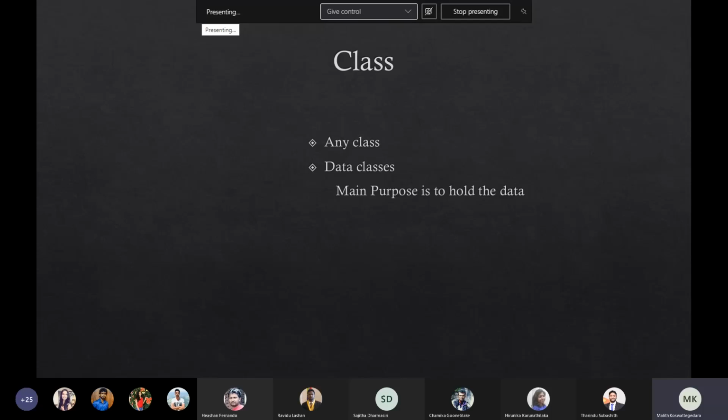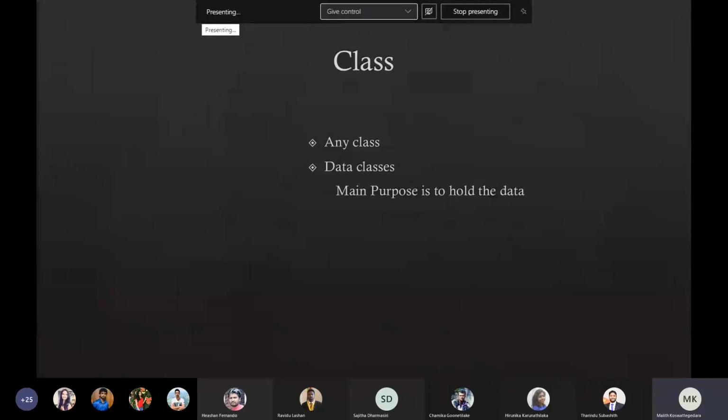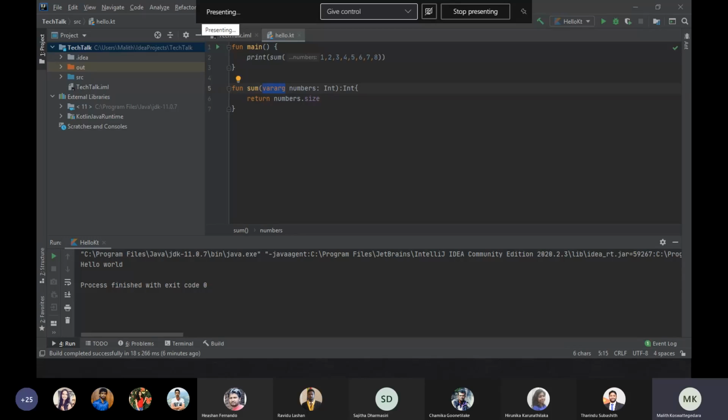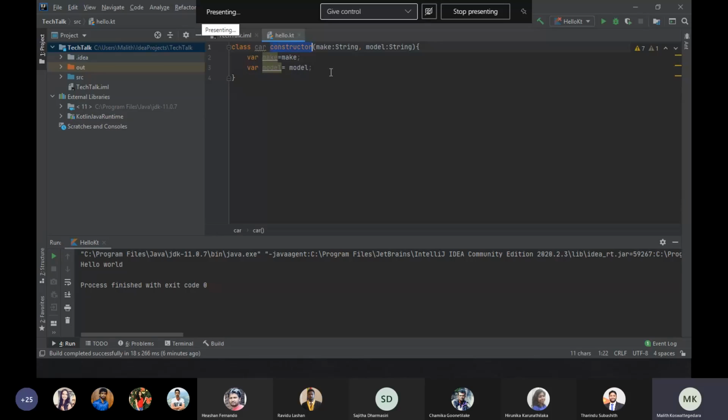Okay. Next, I'm going to discuss classes in Kotlin. When it comes to classes in Kotlin, the root class of the class hierarchy of Kotlin is the Any class. So every class is extended by this Any class. When it comes to the demo, this is how we create a class in Kotlin.